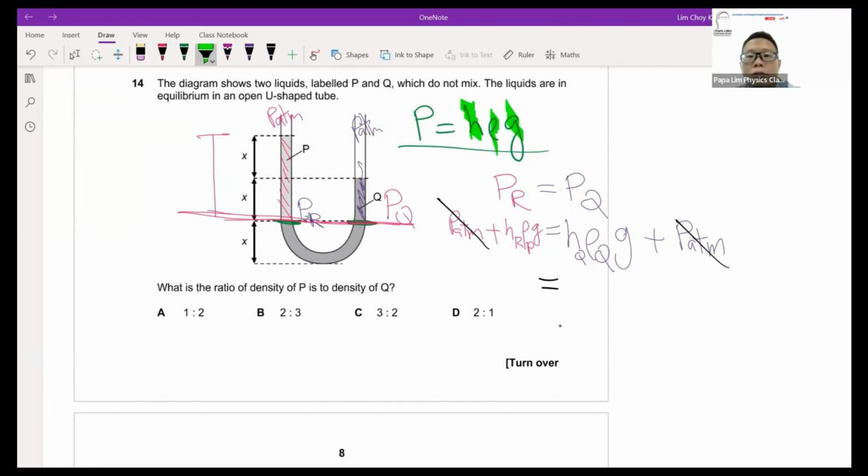So HQ is actually here, which corresponds to the distance X. So actually I can replace it. I will take HQ to be X, rho Q is here. And similarly, my g I can cancel because they are the same number. Then HR